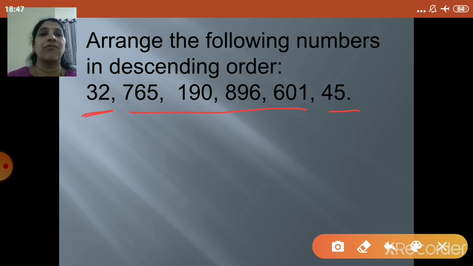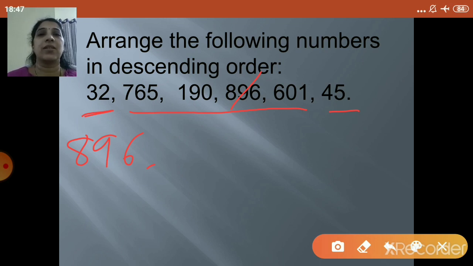Now 765, 190, 896, and 601. Let us see the first digit of all these numbers: 7, 1, 8, and 6. So out of this, 8 is the largest, right? So you will write 896. Now 896 has gone. Now the remaining three numbers, 765, 190, and 601.